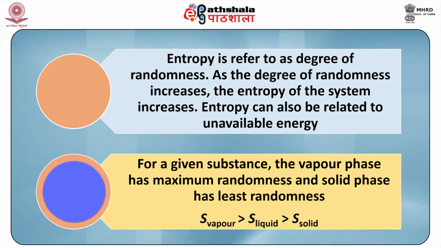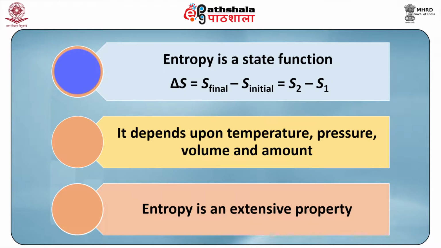Therefore, S vapor is greater than S liquid, which is greater than S solid. Entropy is a state function. Therefore, delta S is equal to S final minus S initial, which can be further written as S2 minus S1. It depends upon temperature, pressure, volume and amount. Entropy is an extensive property.